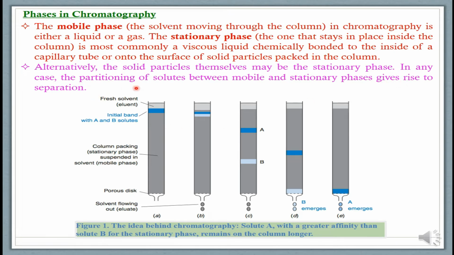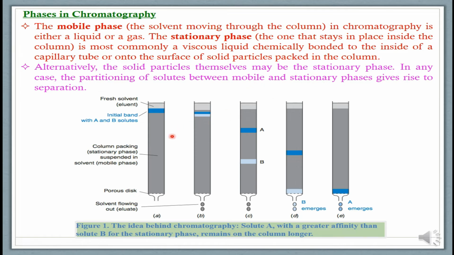Whether the stationary phase is solid or liquid, the eluent or mobile phase will be liquid. In both cases, in the partitioning of solute, the solute particles will separate themselves between the mobile and the stationary phase. In this way, the different components of the solute can be separated by partitioning them between mobile phase and stationary phase.